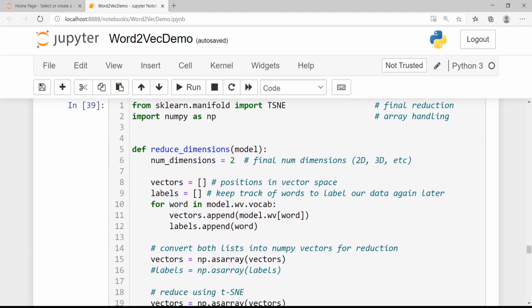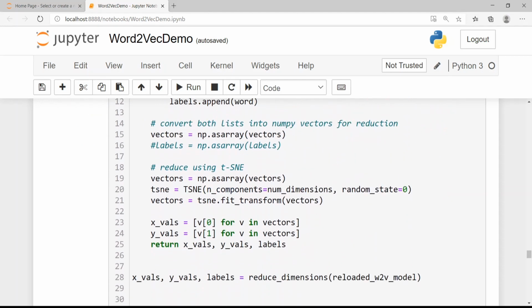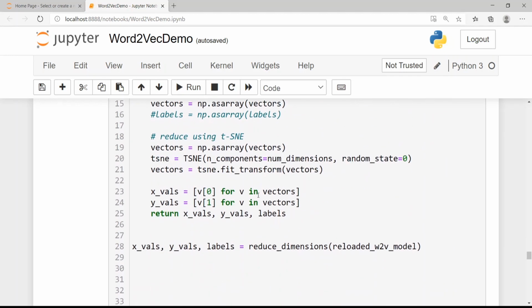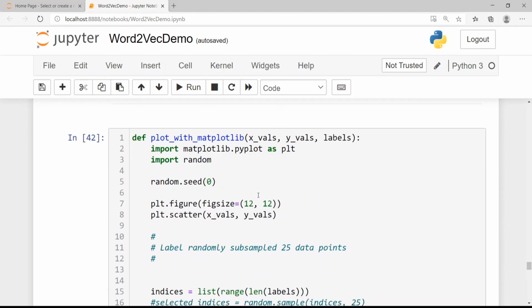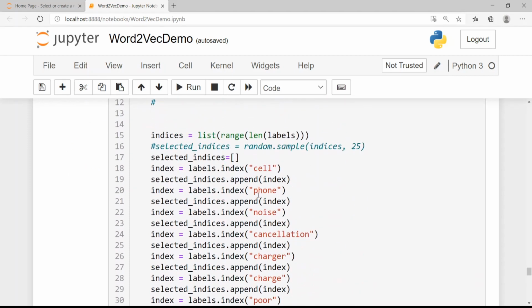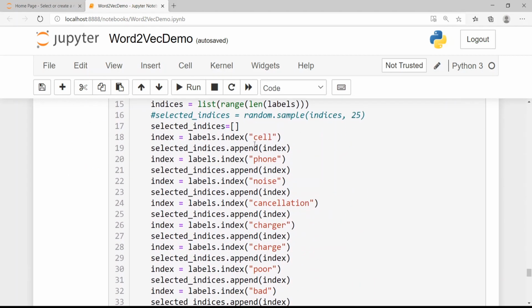This is the way we will be computing the TSNE, and this method does that. Then we have our method for plotting the visualization of our graph. Here I am plotting all the vectors for our words.